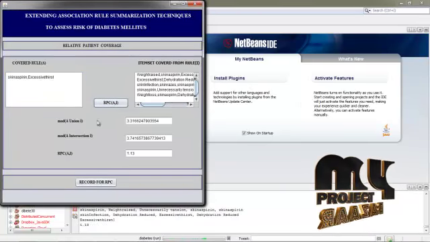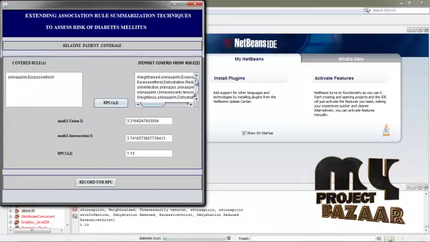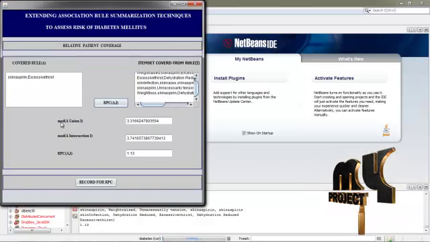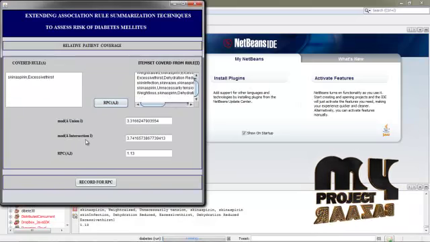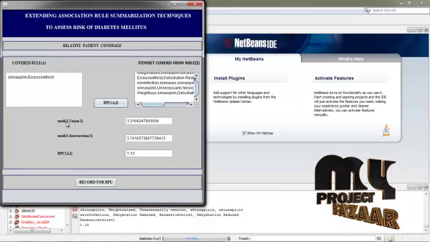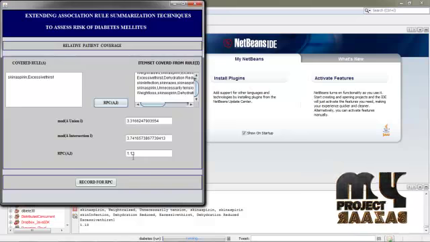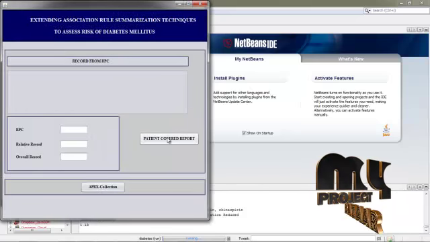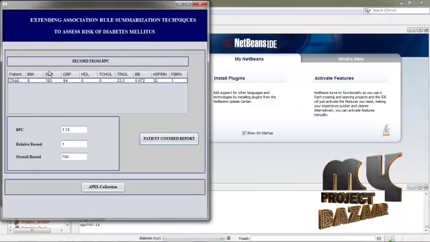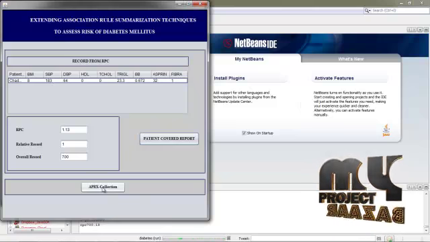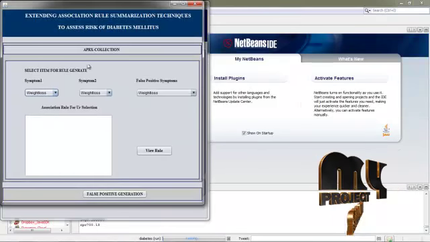Find out RPC, A of I. The selected rule is a support count rule, and we perform A union I and A intersection I, and after that take the mod, and finally divide these values. The RPC is 1.13, and we perform the RPC records, and finally perform APRS collection.